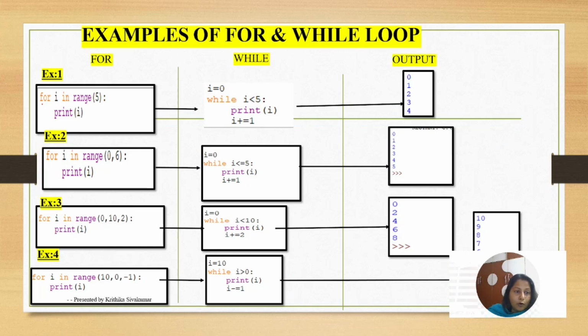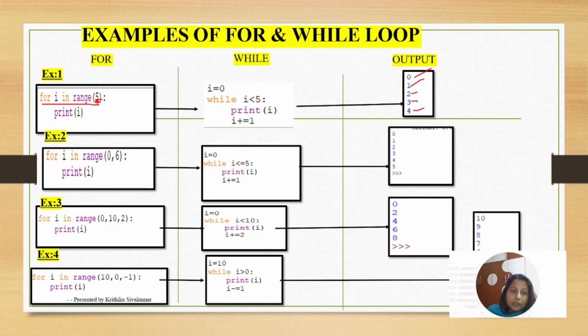First, when you take a for loop: for i in range(5). Here, if you mention 5 directly, which means there is no starting point and no end point, by default it will start with 0. So 0, 1, 2, 3, 4. It won't count the last element 5. Till 5 it won't go, because it is starting with 0. So 5 times the particular loop will be running.